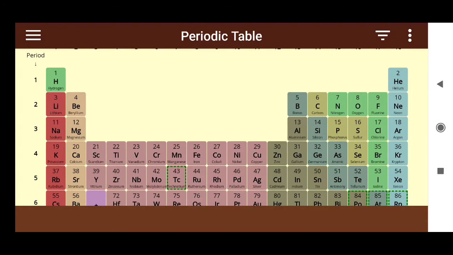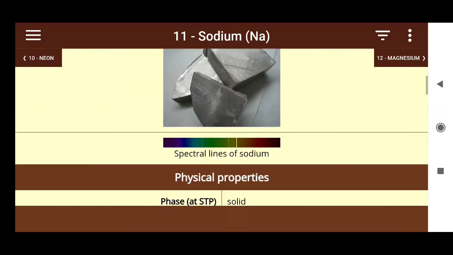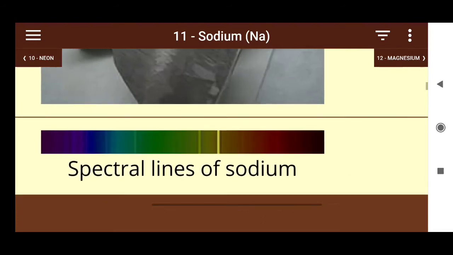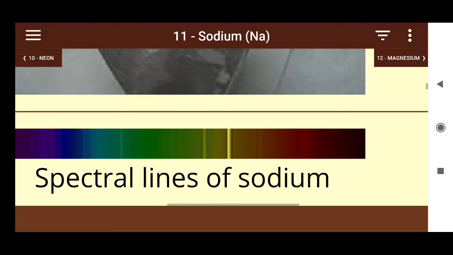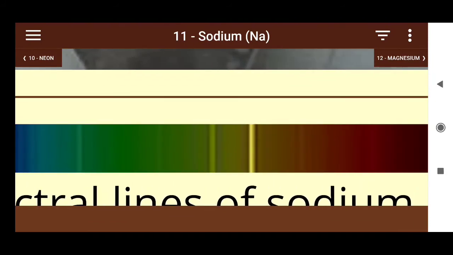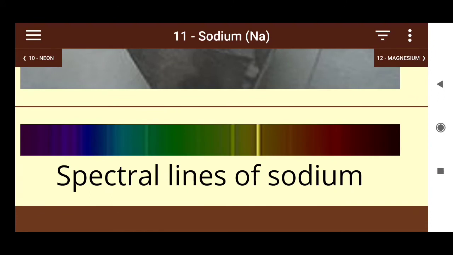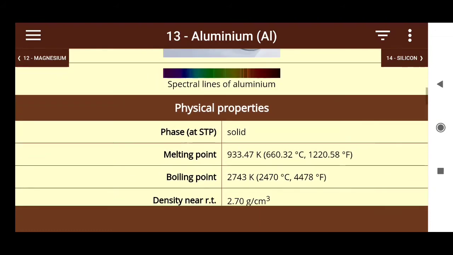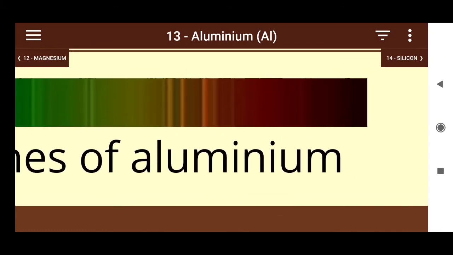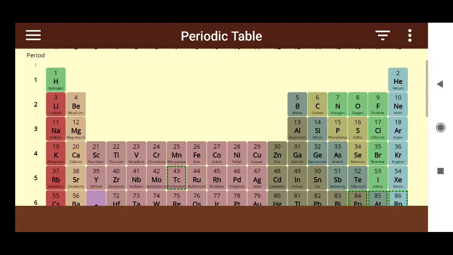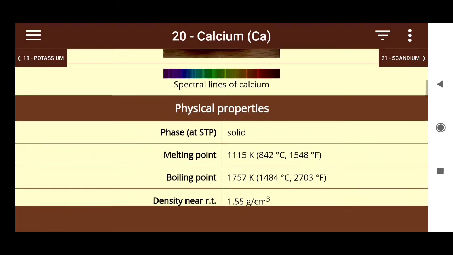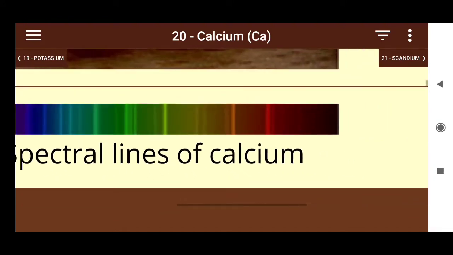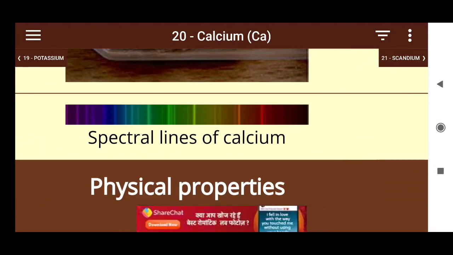We'll see, for example, sodium. The spectral line of sodium, you can see this blue line. Sodium atom has a yellow spectral line. And if you zoom in, you will find there are many lines under one line. So that was unable to be explained by Bohr. We will see another example, aluminium. Every element has a different type of spectra. Calcium has red spectra, orange, even green. So that was unable to be explained by Bohr.